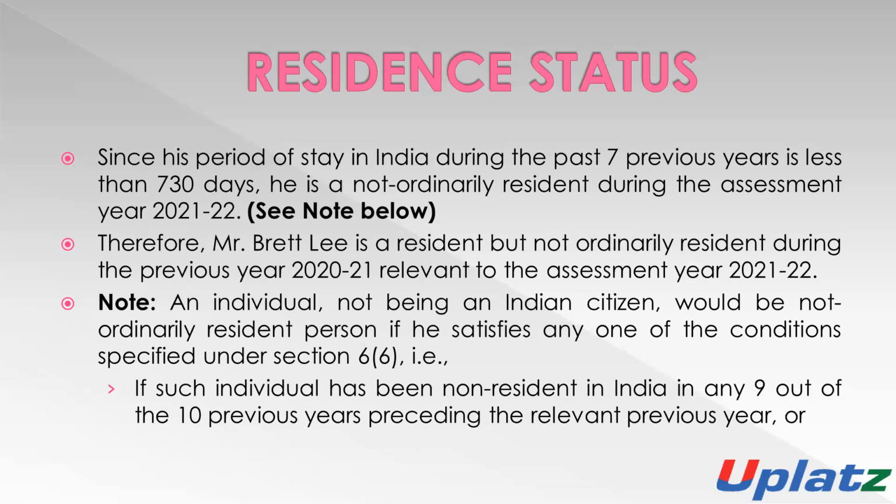So he is a not ordinary resident during the previous year 2020-21. During the assessment year 21-22, he is a resident of India but not an ordinary resident of India.